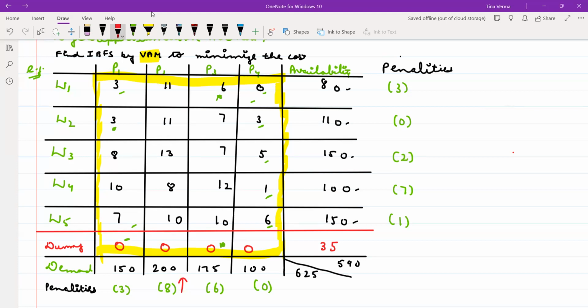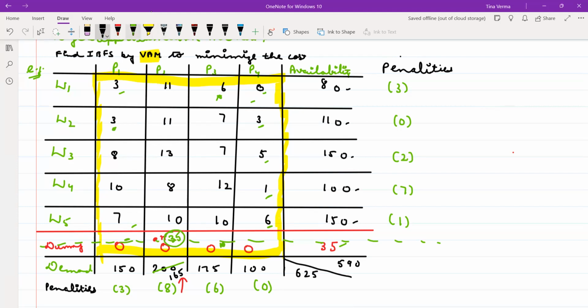So here what is the minimum entry? 0. So you will assign the minimum of a_i and b_j. So what is minimum? 35 or 200? What is minimum? 35. So here you will assign 35 and what will you cut, row or column? You will cut your row, right? And 200 minus 35, that will be your 165. Is it clear? Yes or no?